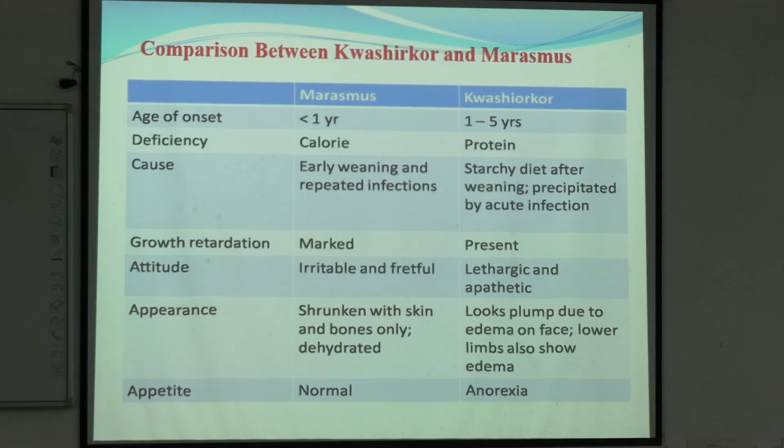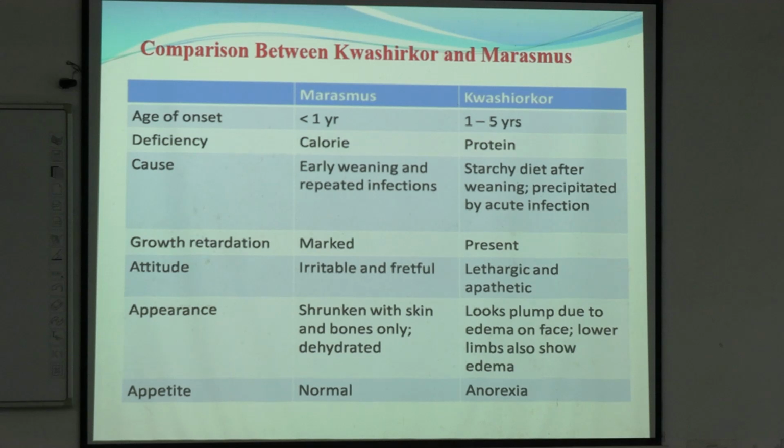Now this comparison between marasmus and kwashiorkor is very important. Okay? So how to differentiate? The age of onset of marasmus will be less than 1 year, whereas kwashiorkor is seen in children of 1 to 5 years. Kwashiorkor happens mainly when there is the birth of a sibling, and the child gets neglected from proper protein intake.